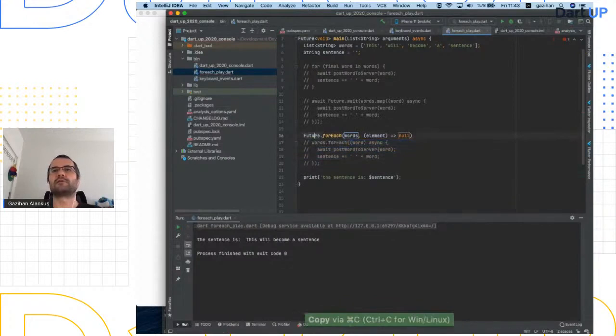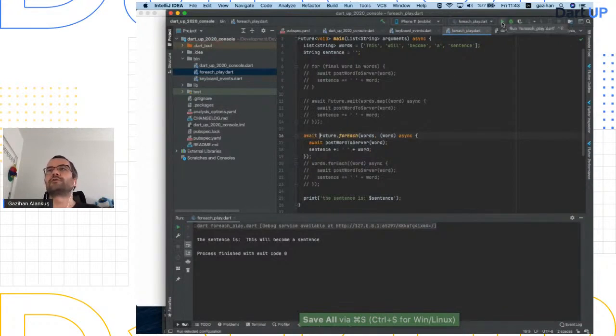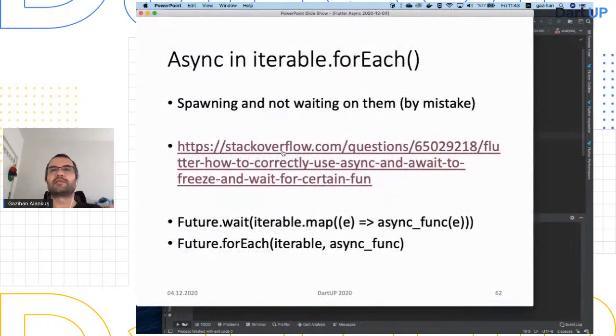Okay. It's very similar to the other. Let me open the comments. It looks very similar to the one we have below. Of course, you have to await again, because it returns a future.